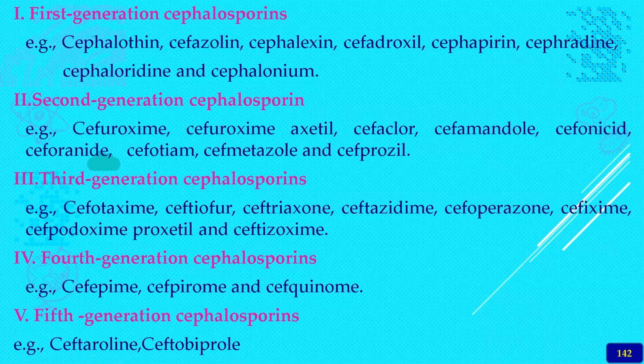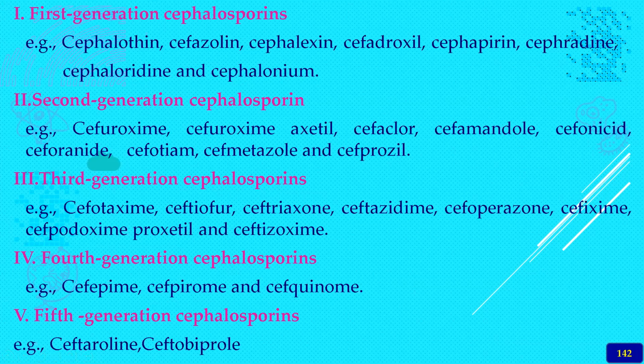The second generation cephalosporins are cefuroxime, then cefuroxime axetil, cefaclor, cefamandole, cefonicid, ceforanide, cefotiam, then cefmetazole and cefprozil. So these are all the second generation cephalosporins. Very commonly used drugs here are cefuroxime and cefuroxime axetil, and also cefaclor. The remaining drugs are not so commonly used as far as veterinary practice is concerned.